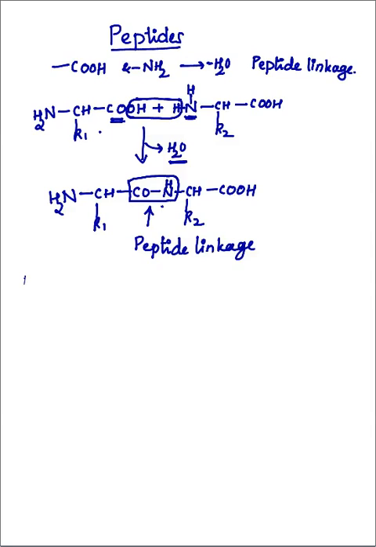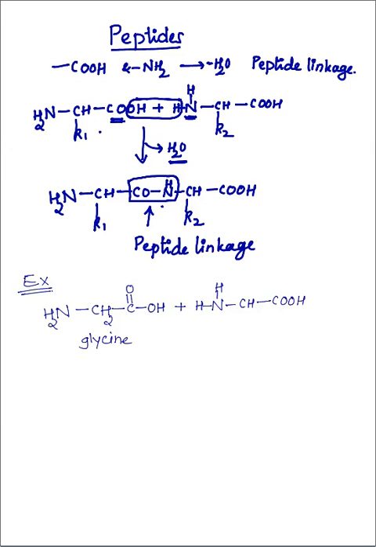For example, we can take an amino acid, one is maybe glycine. You remember glycine, NH2 CH2 COOH. Plus another one, we may take alanine. This is glycine. When it reacts with alanine, that is NH2 CH COOH, and in place of R it is CH3. So this is alanine.